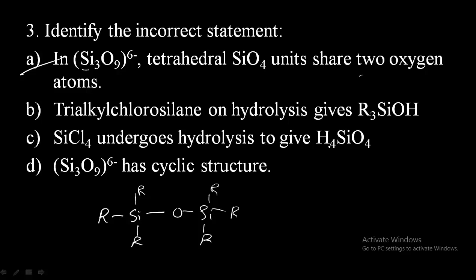So on hydrolysis, it will form a dimer, meaning 2 units are formed. That means it does not give R3SiOH. So this is the incorrect statement. So therefore option B is the correct answer.